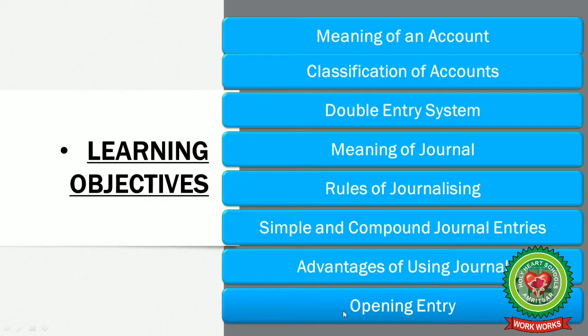Before proceeding with the topic, first of all let us go to the learning objectives. Meaning of an account, classification of accounts, double entry system, meaning of journal, rules of journalizing, simple and compound journal entries, advantages of using journal, and opening entry.